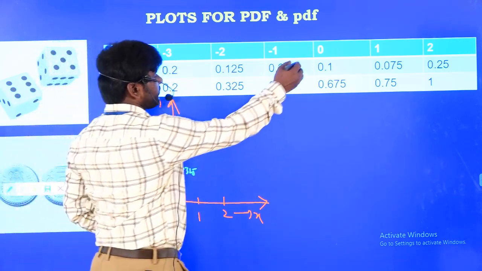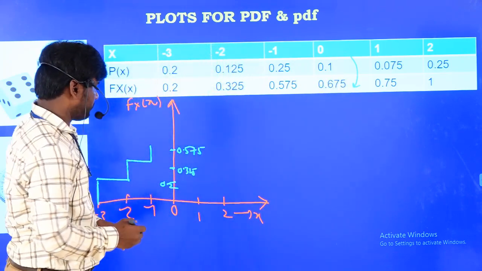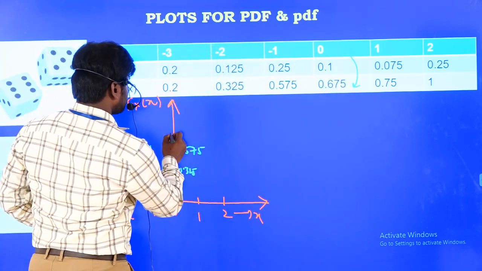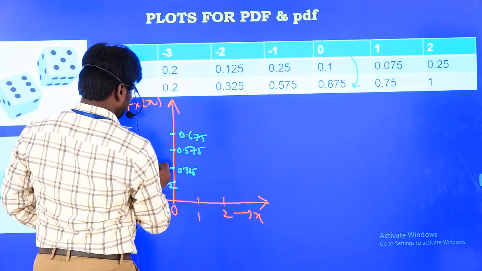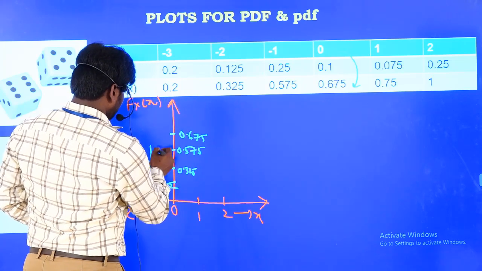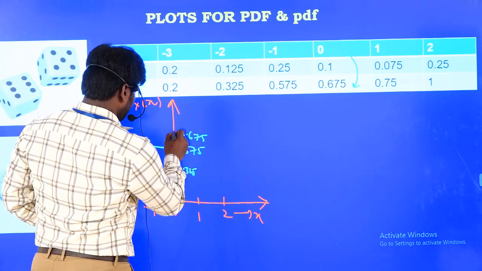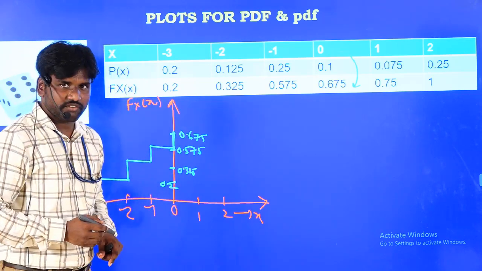Now what is the value of the distribution function at 0? 0.675. So up to 0 the same value continues, and at 0 it reaches 0.675.